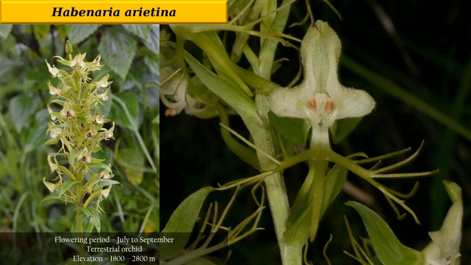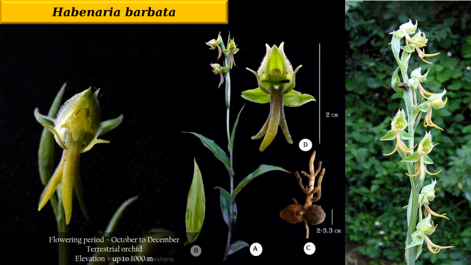So, in this specific region, you will find Habenaria erichiana. Then comes our next, Habenaria barbata. Habenaria barbata is a terrestrial orchid, and you can see at the middle portion it is